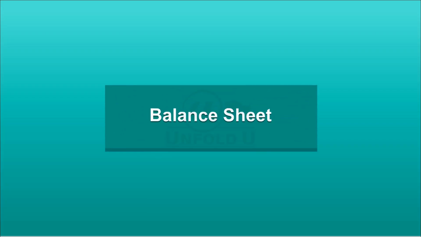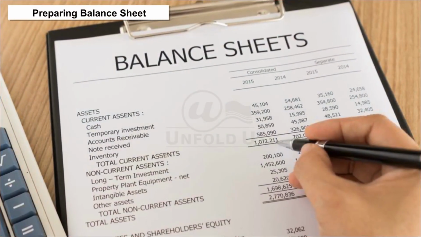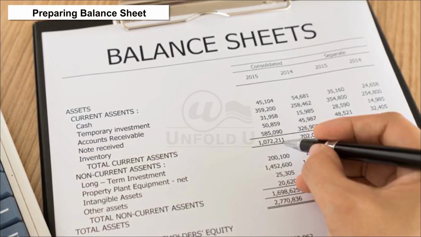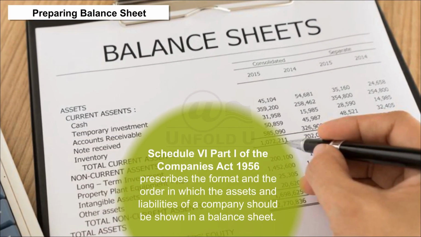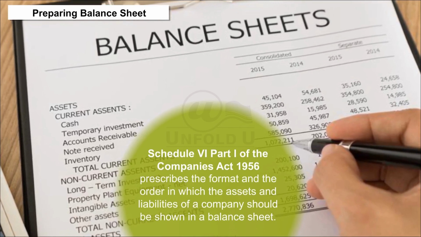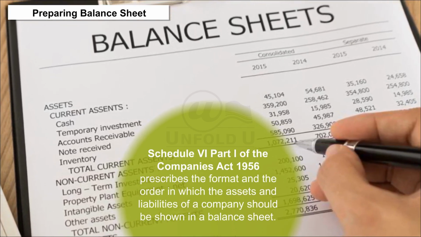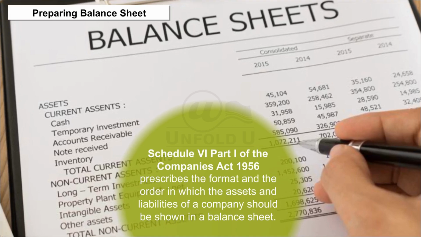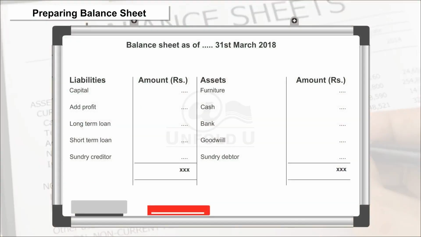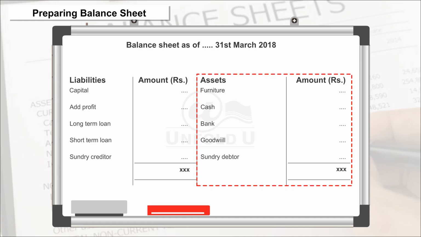Preparing balance sheet. There is no specific format for preparing balance sheet. Schedule 4, Part 1 of the Companies Act 1956 prescribes the format and the order in which the assets and liabilities of a company should be shown in a balance sheet. On the left side of it, we show all the liabilities and capital, whereas on the right side, we show all the assets and other debit balances.